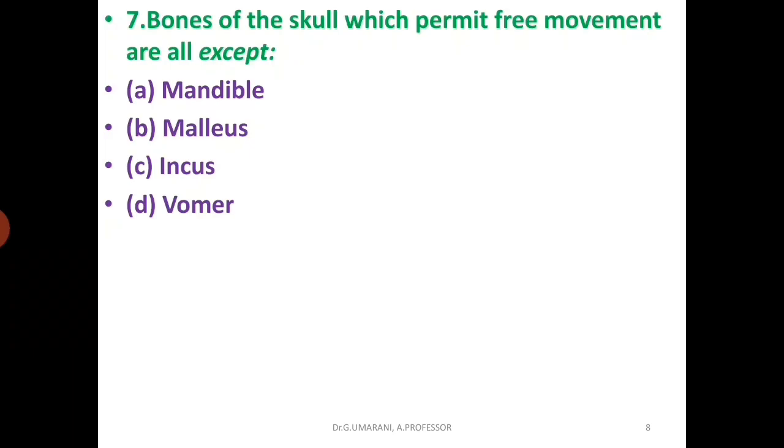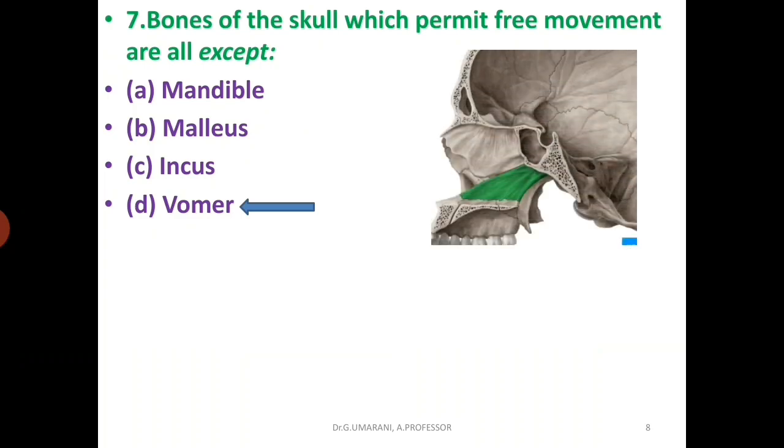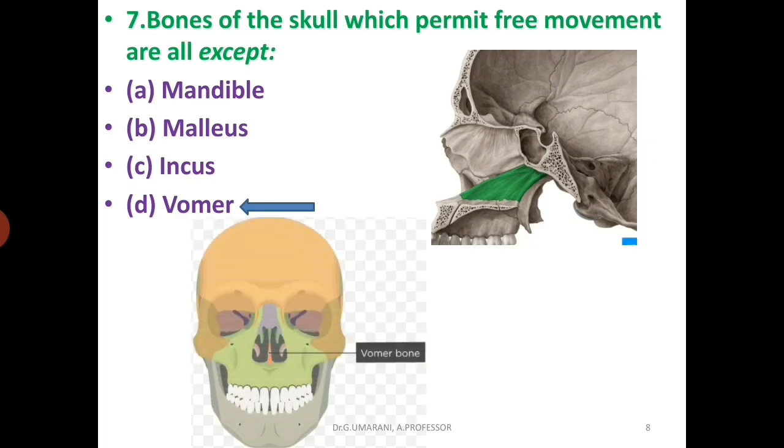So next question. Bones of the skull which permit free movements are all except mandible, malleus, incus and vomer. So mandible, malleus and incus all have freely movable joints, whereas vomer, its location you can see, is the green colored one here.